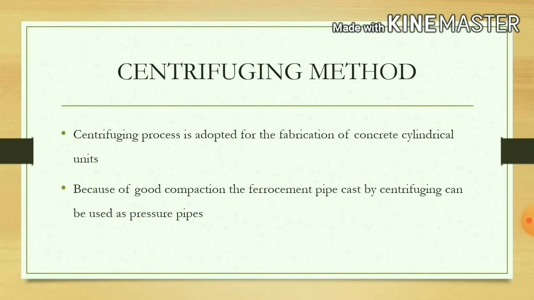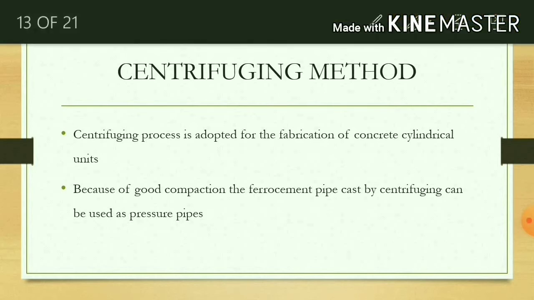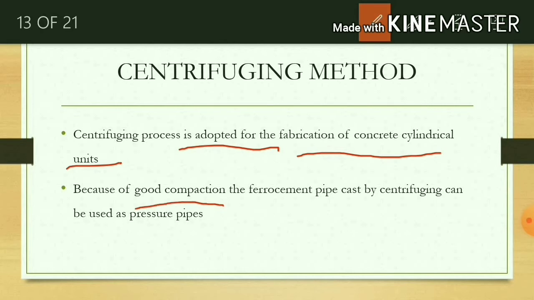Next is the centrifuging method. This method is adapted for fabrication of concrete cylindrical units. It is adapted where cylindrical units are fabricated. This method gives good compaction. Centrifuging can be used for pressure pipes. Units constructed by this method are mainly used as pressure pipes.